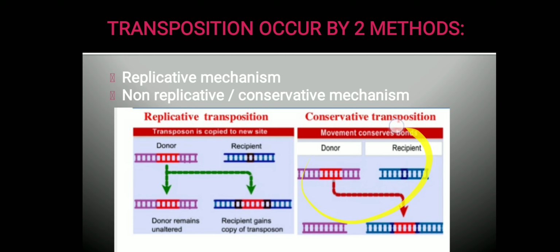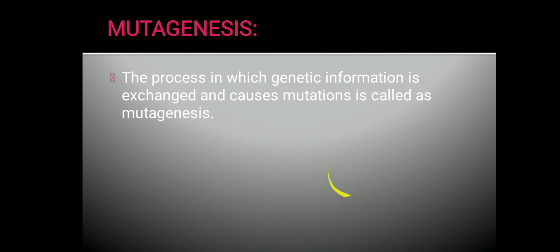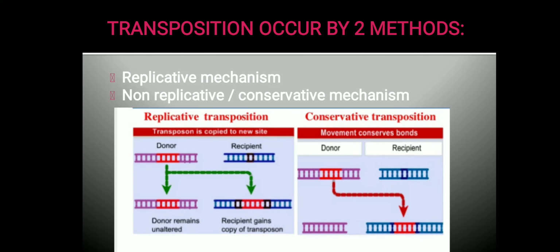Here it is a cut paste mechanism where the transposable element is excised. It is removed from one location of the chromosome and it is inserted into target DNA. So this is a cut paste mechanism which is carried out by class 2 transposable elements. So this mechanism is called the conservative mechanism, where cut paste will occur, and where copy paste will occur is called replicative transposition.